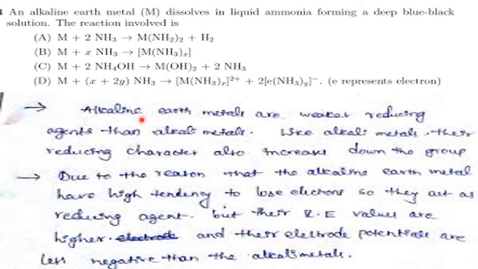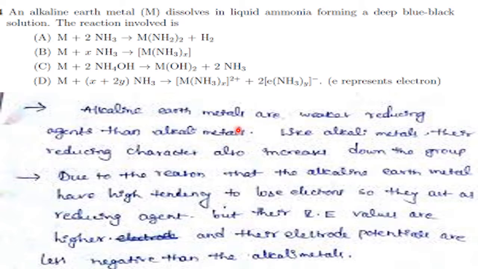Okay, right. Now alkaline earth metals are weaker reducing agents than alkali metals. Definitely, because they are the second most metallic. First most metallic is alkali metals. They give electrons easily. Therefore, they are the best reducing agents. Next place is alkaline earth metals. They too are electron donors. Therefore, they also act like reducing agents.